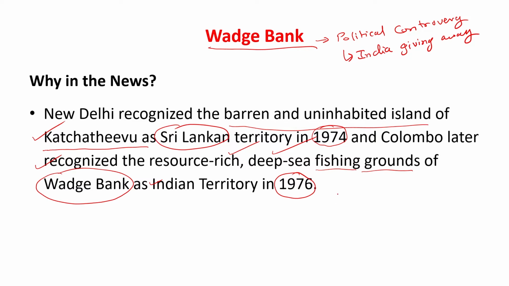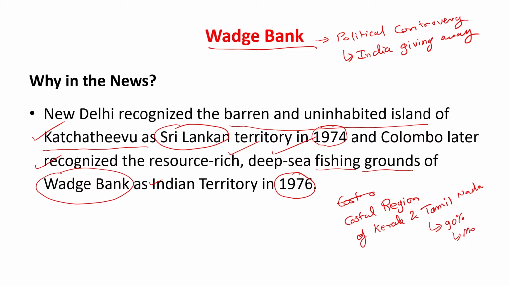In fact, the coastal region of Kerala and Tamil Nadu amounts to approximately 90% marine water fishing, and Wadge Bank is one of the important fishing grounds of India.